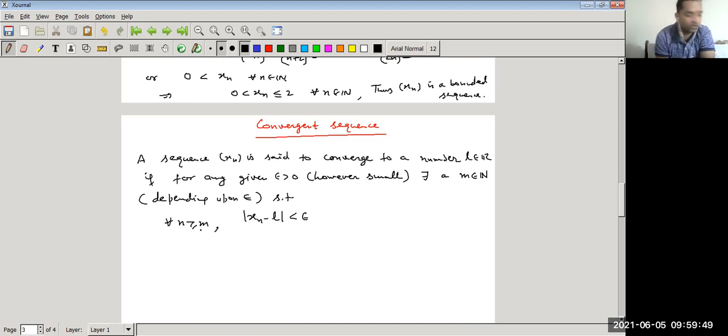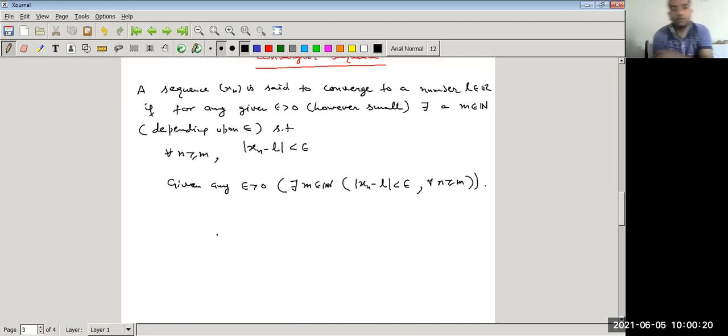Or in terms of quantifiers: given any epsilon greater than 0, there exists m belonging to the natural numbers such that mod xn minus L is less than epsilon for all n greater than or equal to m. Let us think about this geometrically.